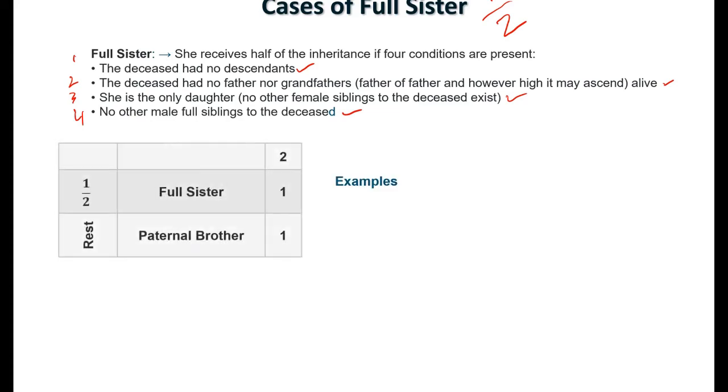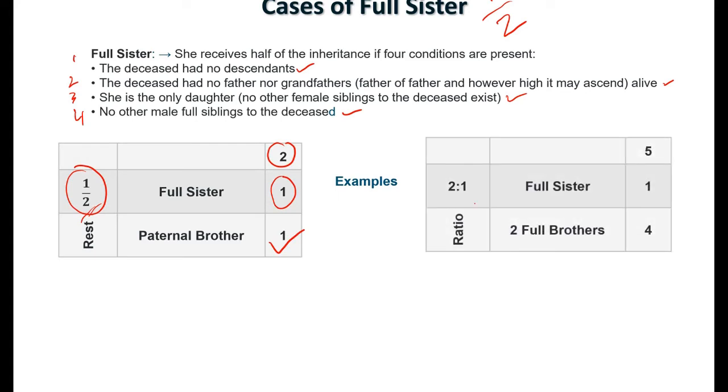Examples: full sister with a paternal brother. Here she met all 4 conditions, so she's getting half of the wealth. Put the total share 2 here as the denominator, so she's getting half of 2, and then the paternal brother is getting the remaining.